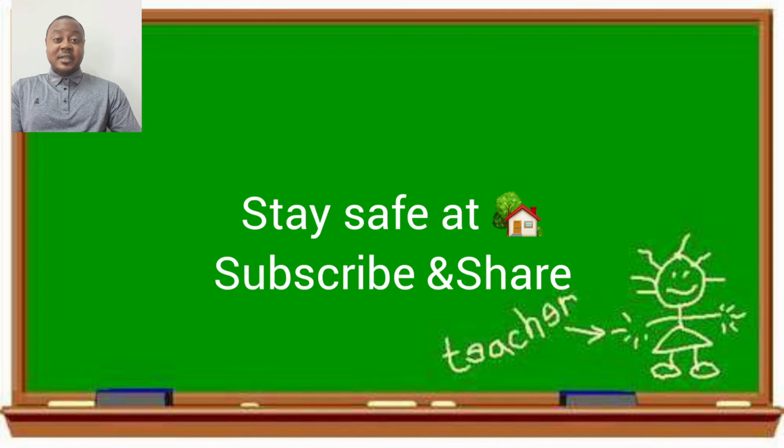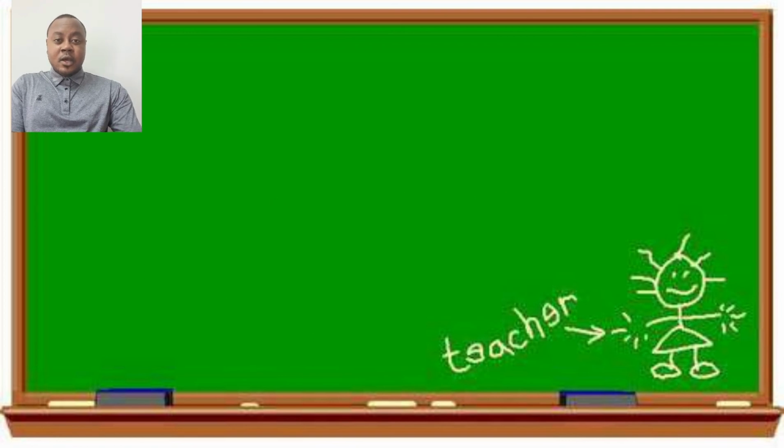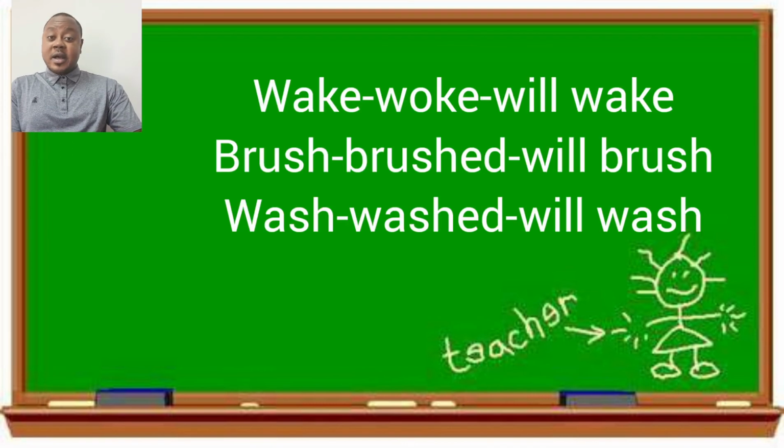Wake up is a verb, for example. What time do you get up from bed? I wake up at 6 o'clock. So wake here is present. What's the past of wake? It is woke. I woke up at 6 o'clock. And what's the future of wake? It will be will wake. I will wake up. I wake up. This is something we do every day.